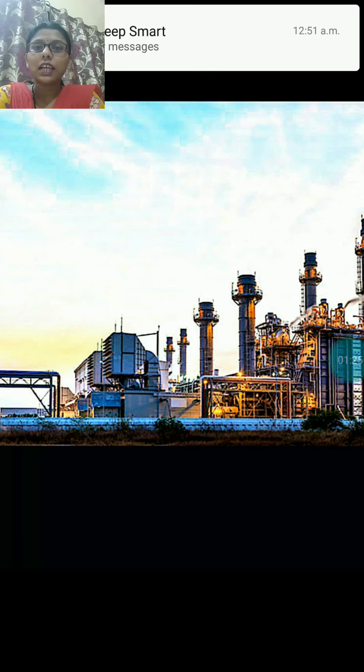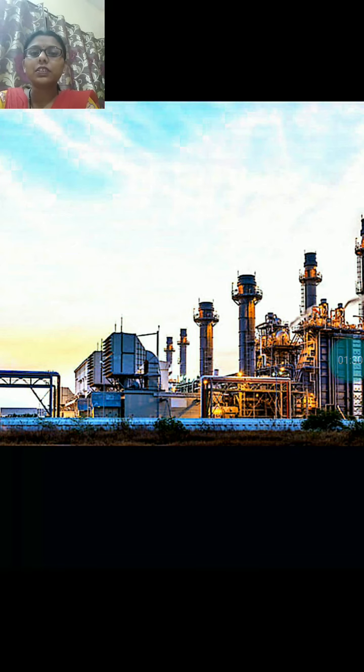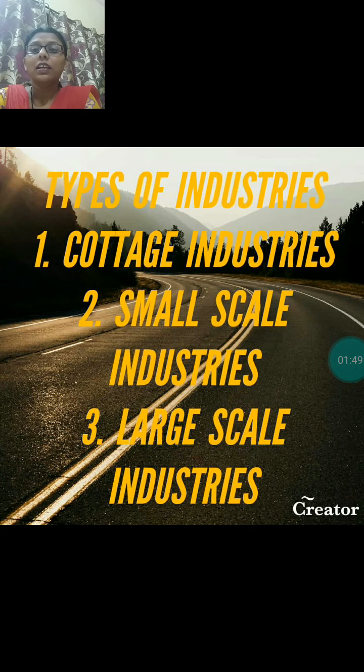These industries can be divided into three categories on the basis of their infrastructure, on the basis of products made in these industries, and on the basis of workers who work in the industry. The first one is cottage industry, the second one is small scale industry, and the third one is large scale industries.